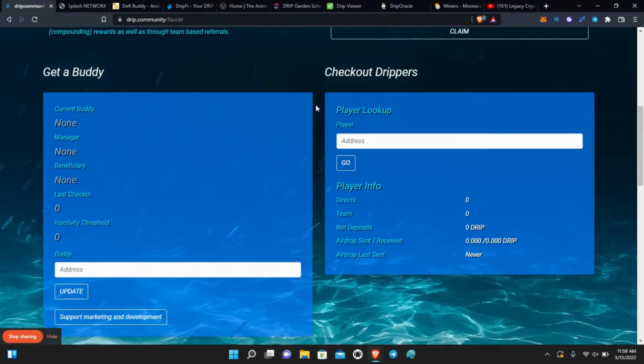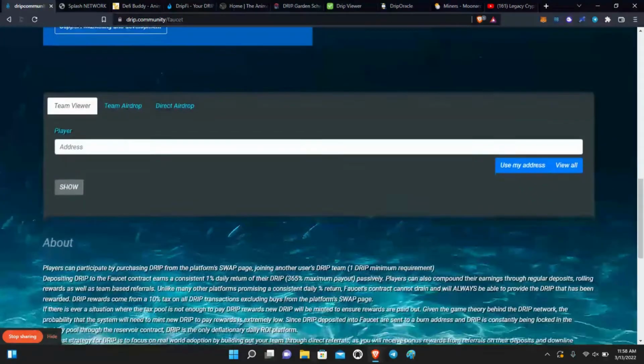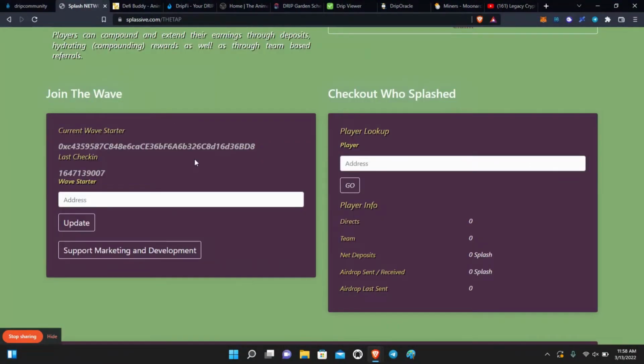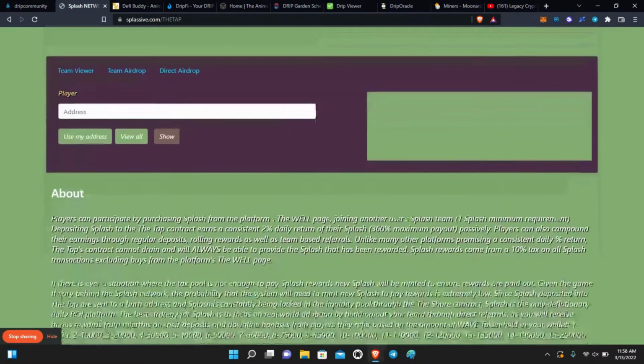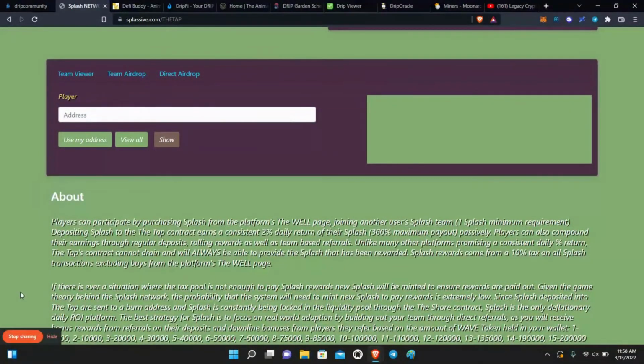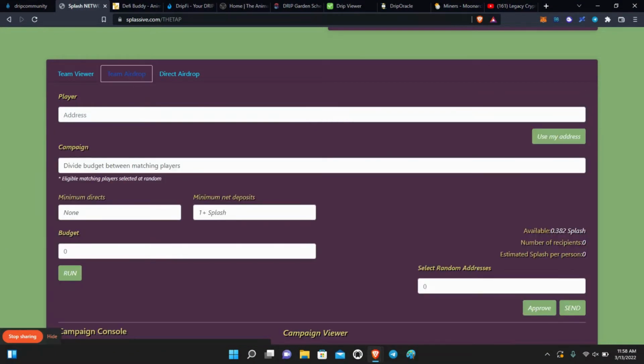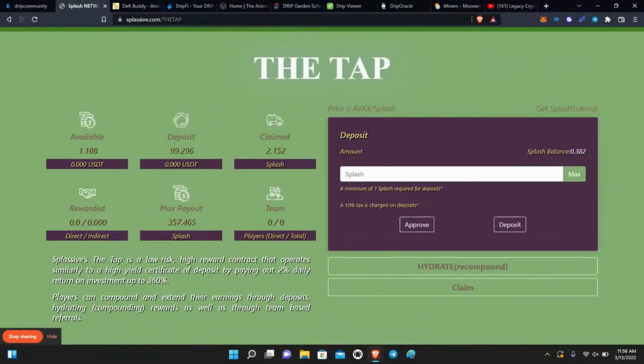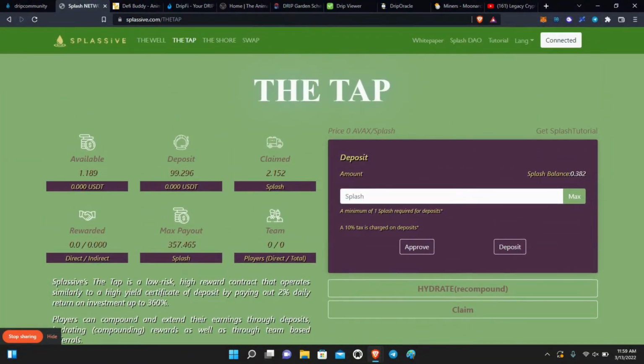Now, there is one big difference when it comes to doing airdrops. Splash does not have the ability to do airdrops the same as Drip. I guess they're working on it, because it's new. Because when you do a team airdrop, you don't get to put in all the qualifications here. Oh, I guess they did fix it. They must have fixed that overnight. Okay. Well, there you go. So that's it. We saw the similarities.